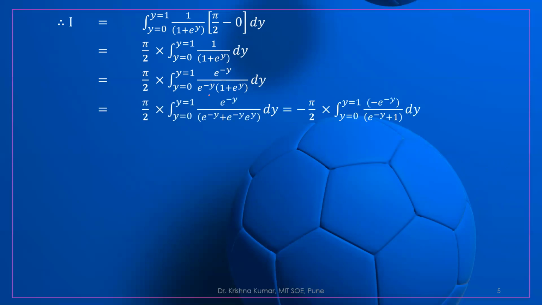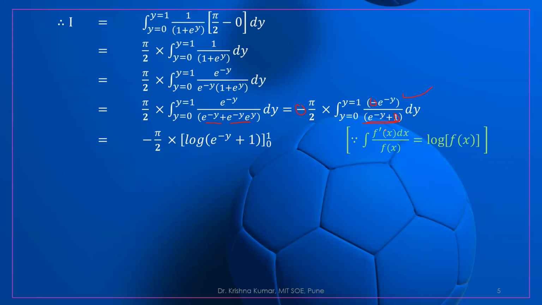Again we simplify it. This is e to the power minus y, e to the power minus y, e to the power y, so this is e to the power 0, and e to the power 0 is equal to 1. Now we are multiplying by a minus sign in this part and this part. Why are we doing this? Because the derivative of e to the power minus y plus 1 is minus e to the power minus y dy.